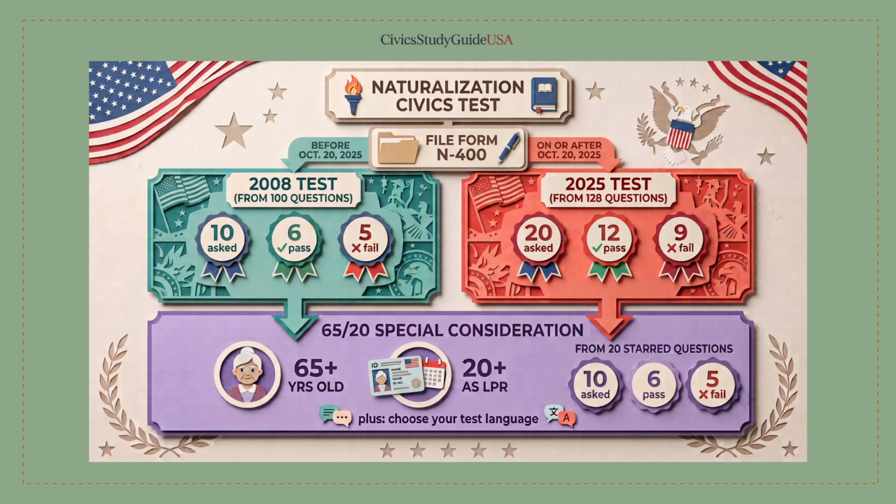If you are 65 years old or older and have lived in the United States as a lawful permanent resident for 20 or more years, you only need to study the 20 questions marked with an asterisk in the official materials. We've covered those in a shorter video linked in the description. For everyone else studying the full test, let's begin our story.